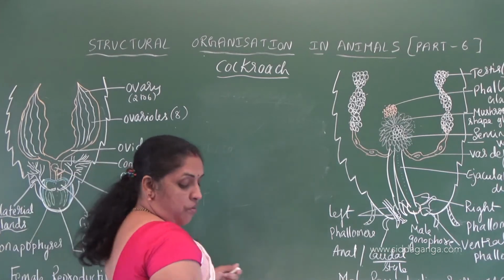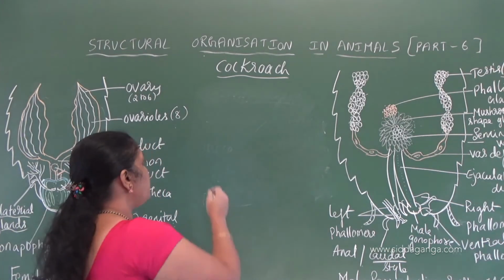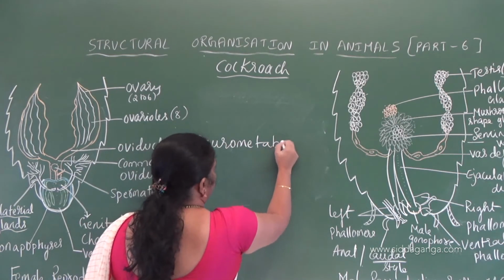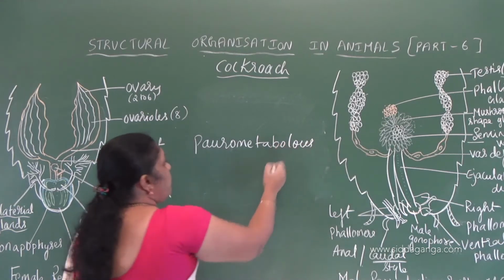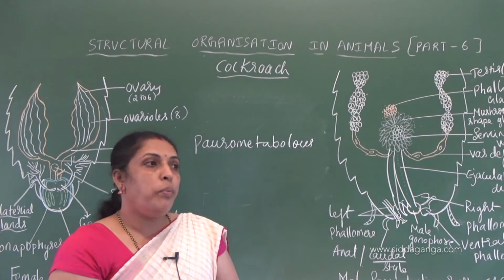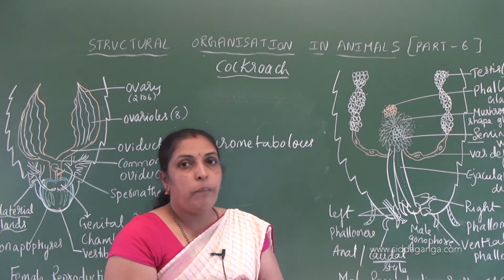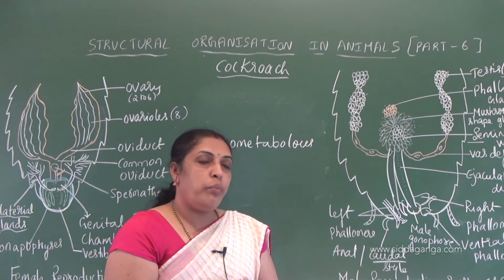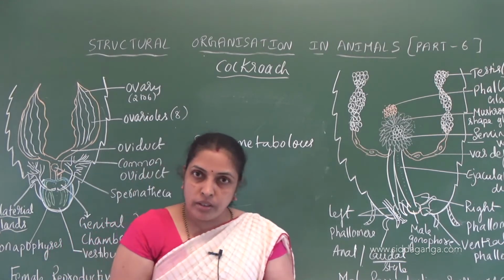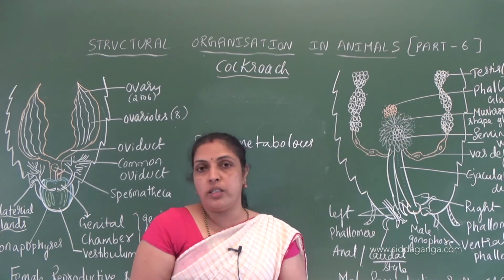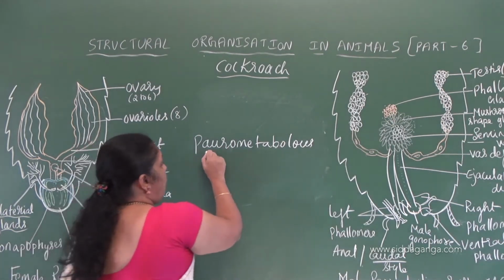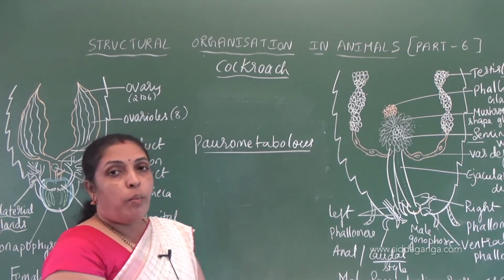And the development in cockroach is called paurometabolous. So we have direct development and indirect development. Direct development means the young ones resemble their parent. Indirect development means as soon as they hatch or come out from their mother, they do not resemble their parents. That type of development is called indirect development. Here we see paurometabolous. The development in cockroach is called paurometabolous.